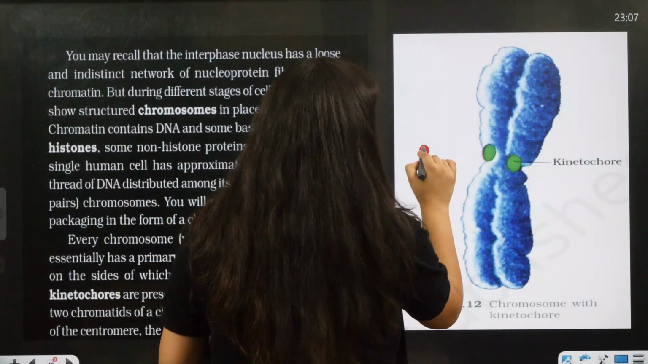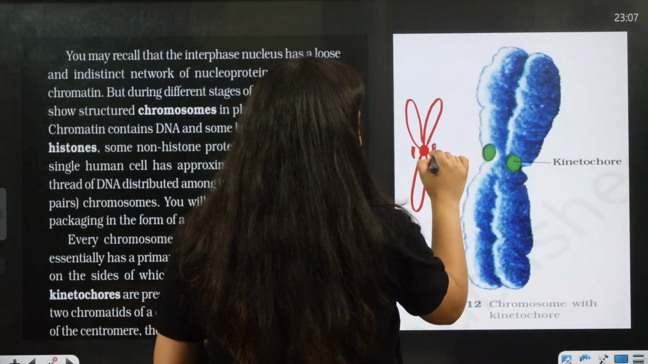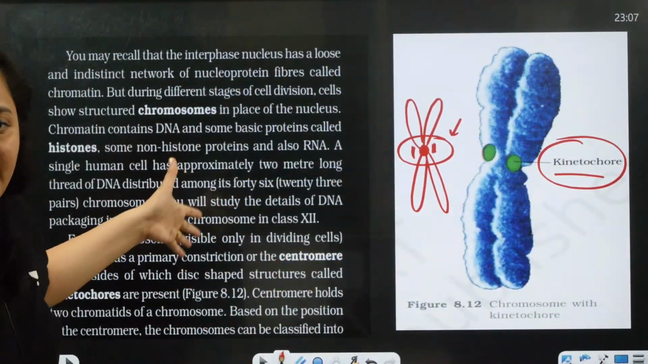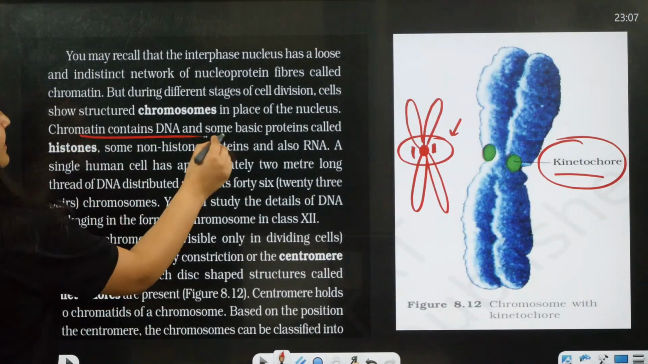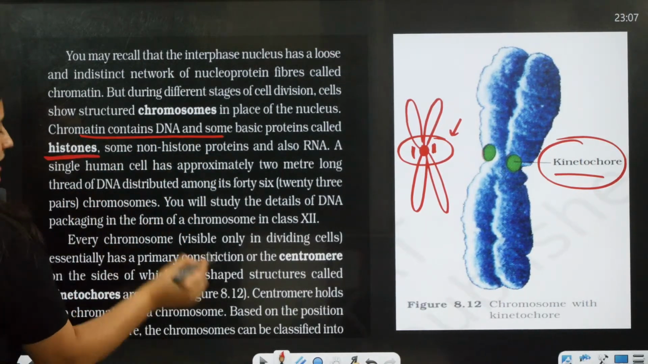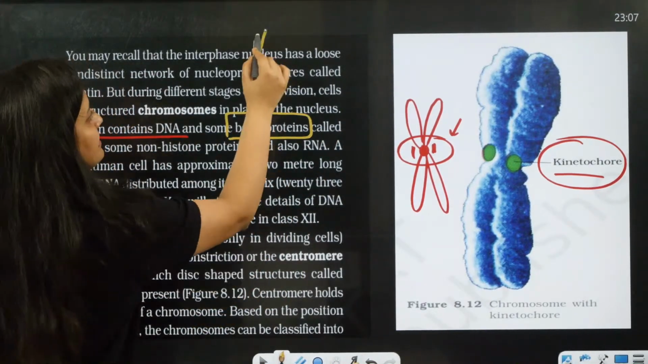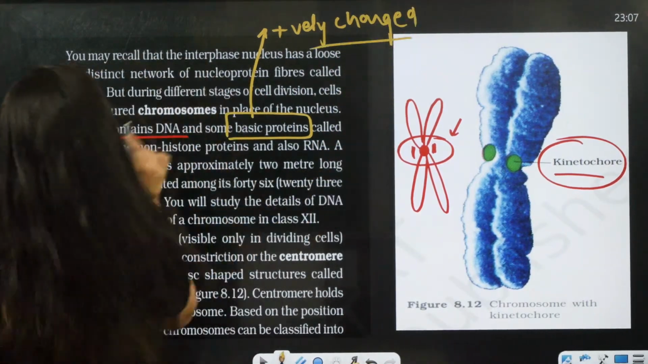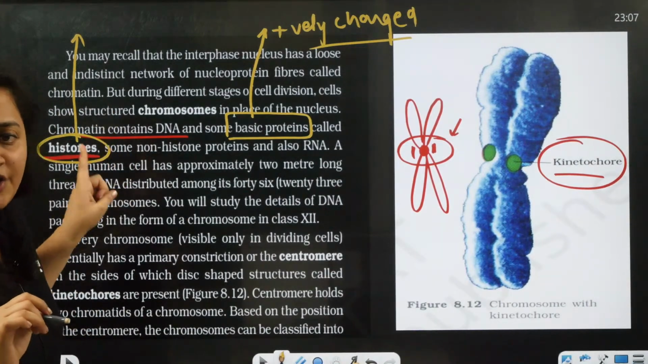Here you can see the central centromere. The two arms are covered together by a disc-shaped protein structure, the kinetochore, to which the spindle apparatus will be attached. As I said, chromatin has DNA and histone proteins. Histone proteins are positively charged, they are basic proteins. You can mention it in your notes, even if you are preparing for NEET 2025.